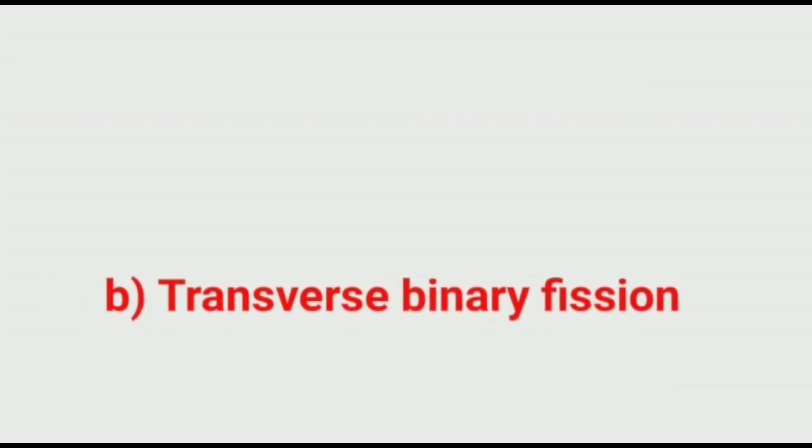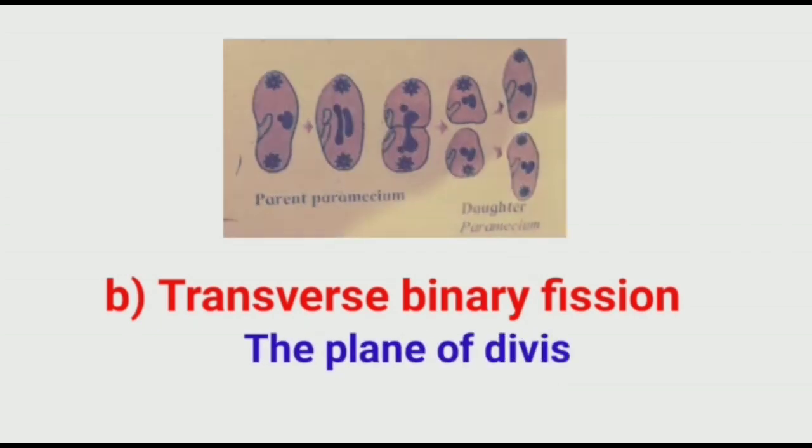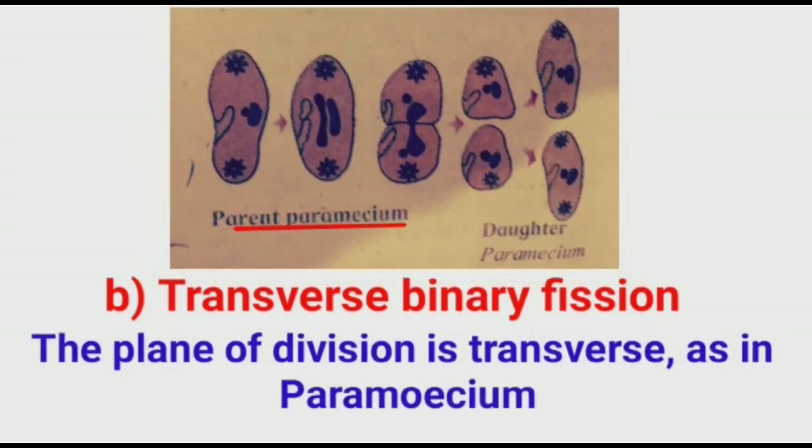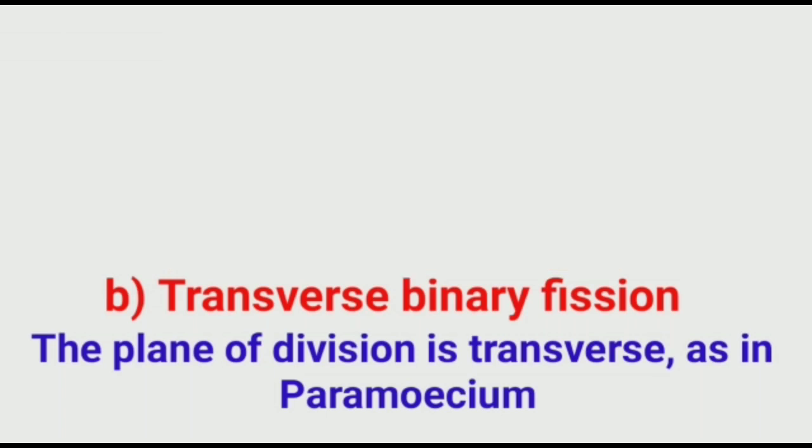The second subtype of binary fission is transverse binary fission. The plane of division is transverse in paramecium. In the diagram, you can observe the binary fission in paramecium. Firstly, the micronucleus and macronucleus of the parent paramecium divide into two parts. Then the cytoplasm is also divided transversely, and from a single parent paramecium, two daughter paramecium are developed. This is called transverse binary fission in paramecium.